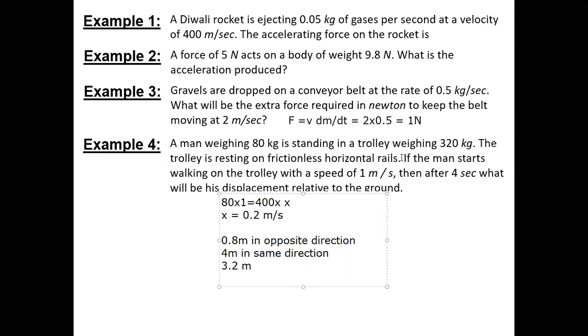Exactly, sir. My point is that since it's frictionless, we cannot say that when he starts moving, the trolley is not moving, right? Because they must both simultaneously start moving. So when you say 1 meter per second, assuming trolley is at rest, that's not possible, right? But that is the condition they have specified, that is possible. Because if you talk about with respect to the trolley, the speed is 1.2 meter per second with respect to the trolley on this frictionless horizontal rails.